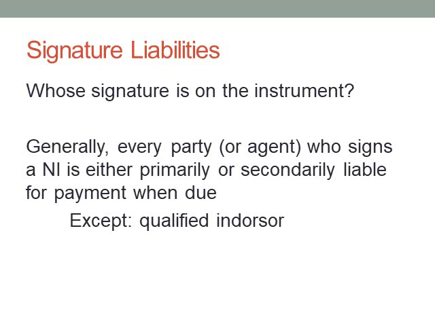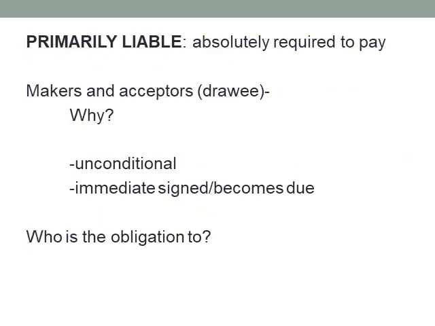Generally, every party or an agent, if somebody has signed on the party's behalf, who has the authority to bind that person, who signs a negotiable instrument is either going to be primarily or secondarily liable for payment when due. There's the one exception we talked about, the qualified endorser. Remember that individual? That's the individual who writes "without recourse" on the back of the check, basically disclaiming any liability. But if you don't have that, this is how we determine liability.